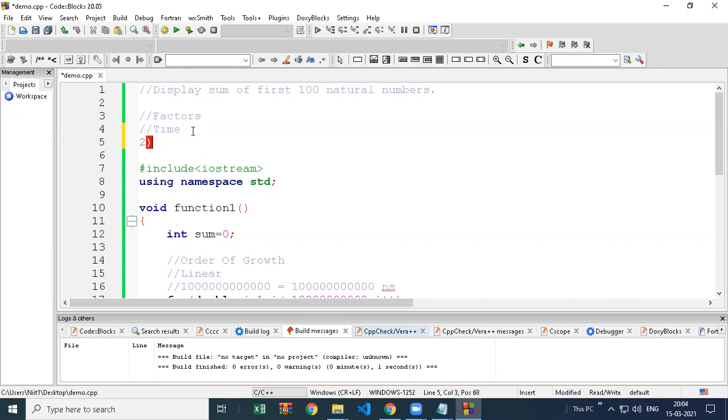If you find the timings are the same or close for your first logic and second logic, like one is taking 1 second, another is taking 1.5 second or 1.1 second, so they are close, they don't have any big difference.